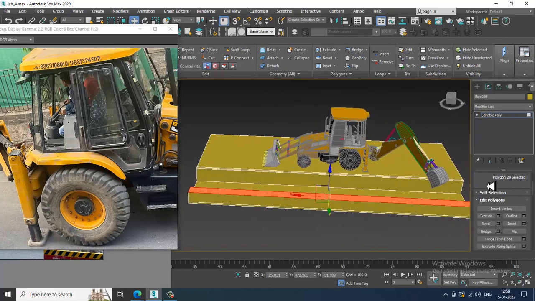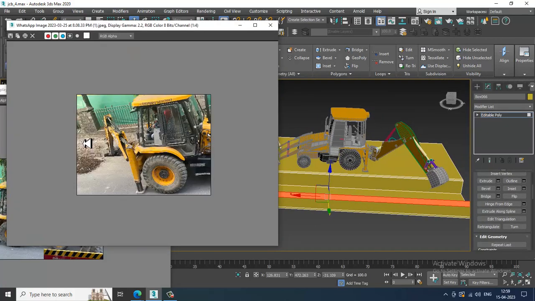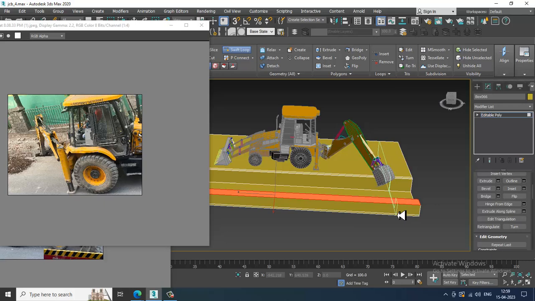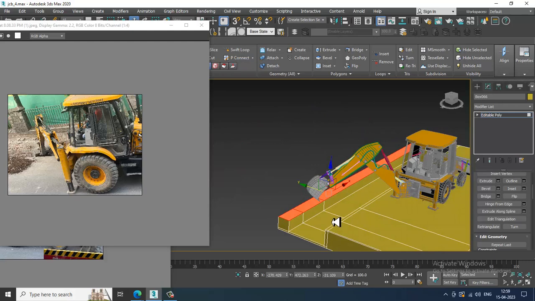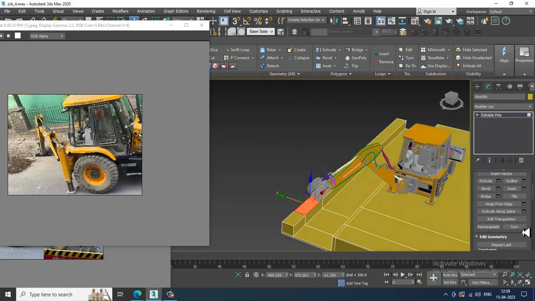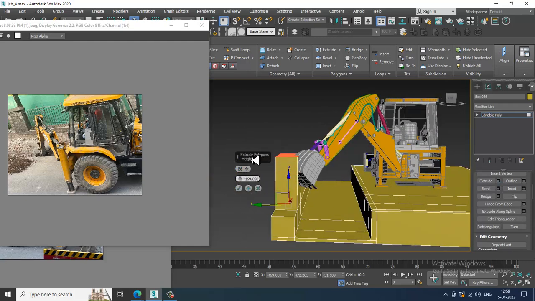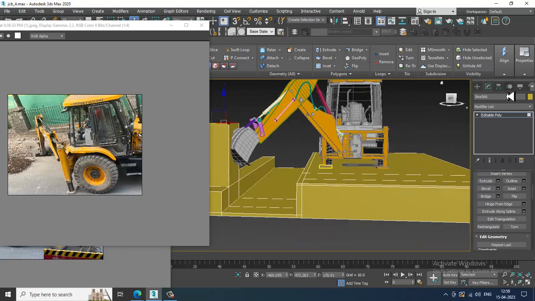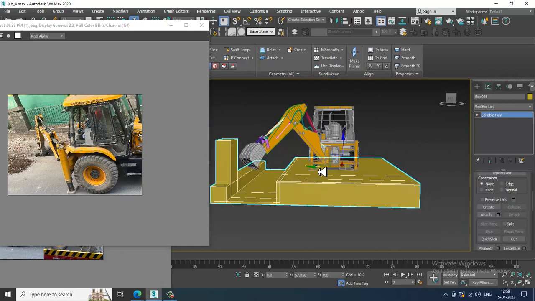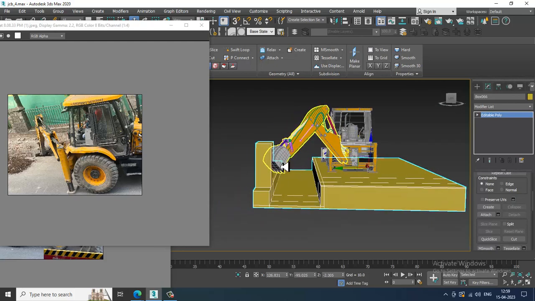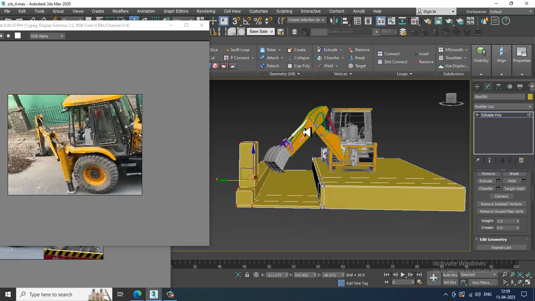For that, very first of all, I'll take one swift loop over here. I'll put one more swift loop. Select these polygons and slightly extrude it up in this way. What I can do is slightly shuffle it in this way, or else you can push this over here and push this over here in this way.